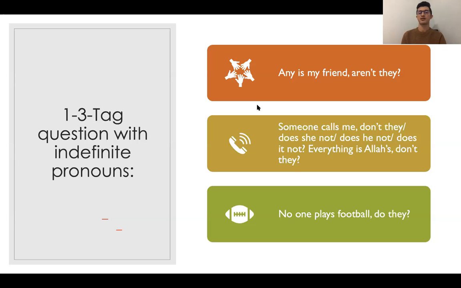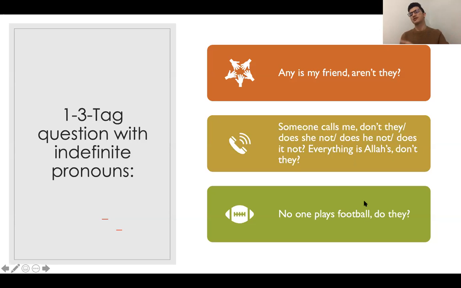Look at this example here. Anyone is my friend, aren't they? Look at the second example. Someone calls me, don't they? Does she not? Does he not? Everything is a law, don't they? No one plays football, do they?